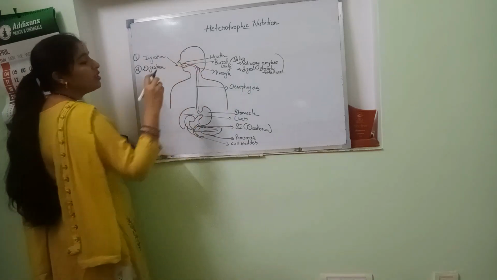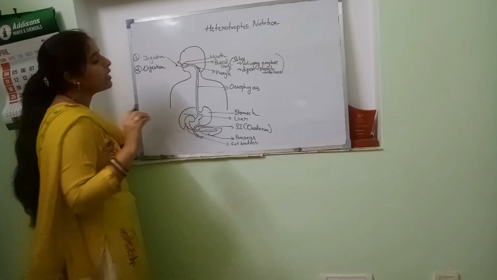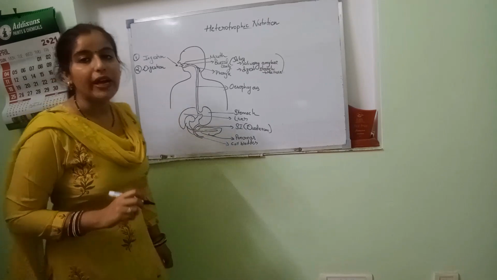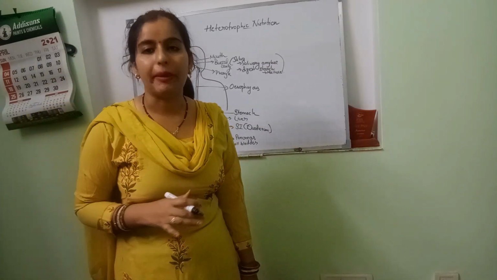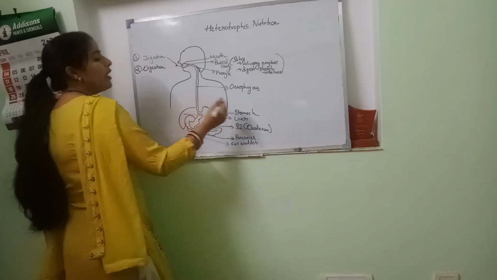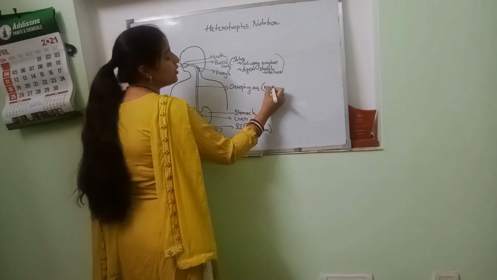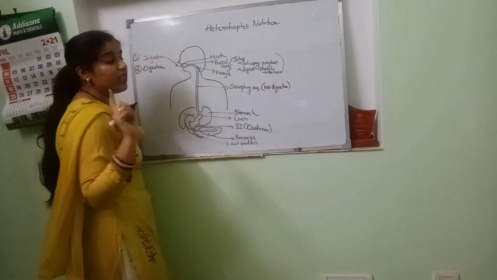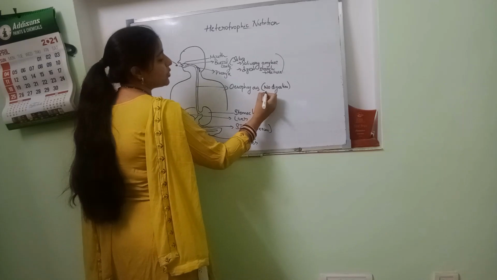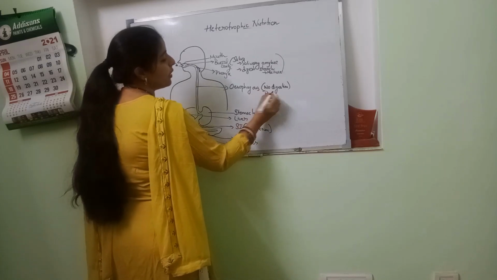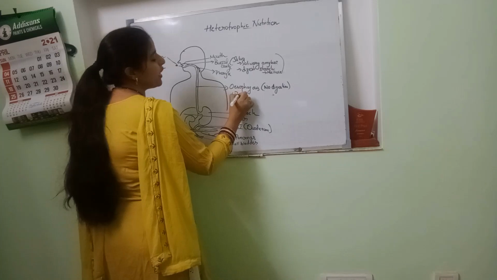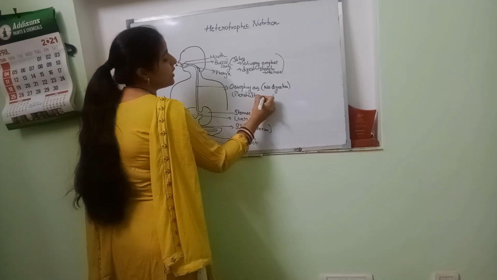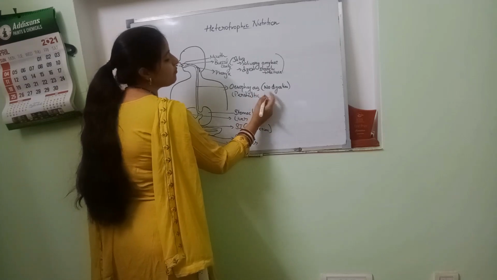Then the partially digested food, meaning even less than half digested, will be going inside the oesophagus or food pipe when the pharynx is closing the entry of the windpipe. So now it is entering the oesophagus. In the oesophagus there is no digestion, only the movement of the food, peristaltic movement.